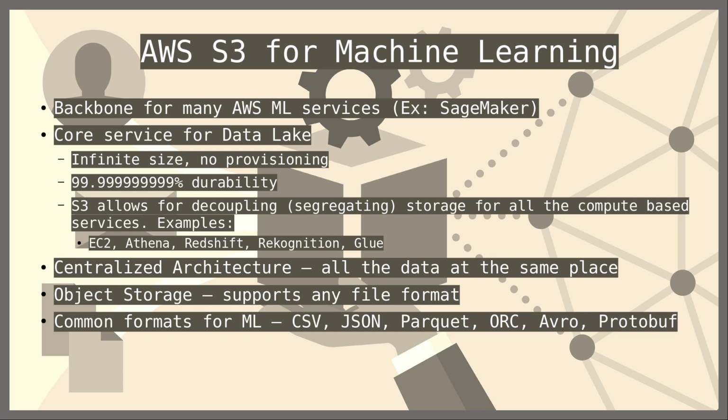Also another important thing to understand is S3 allows us to decouple or segregate storage from the compute services. When we talk about decoupled systems in the cloud or serverless systems, in essence what it means is the storage is not tied to a particular server or to a combination of services.